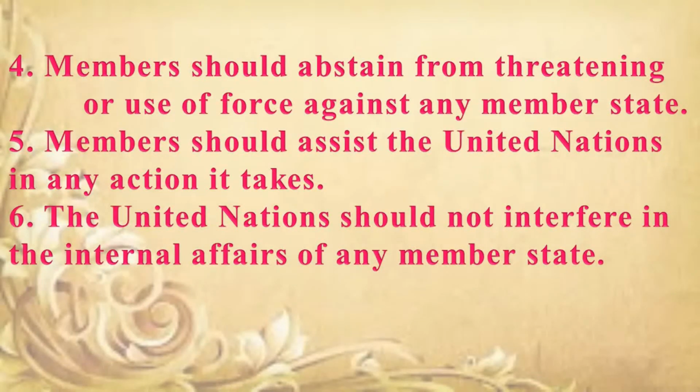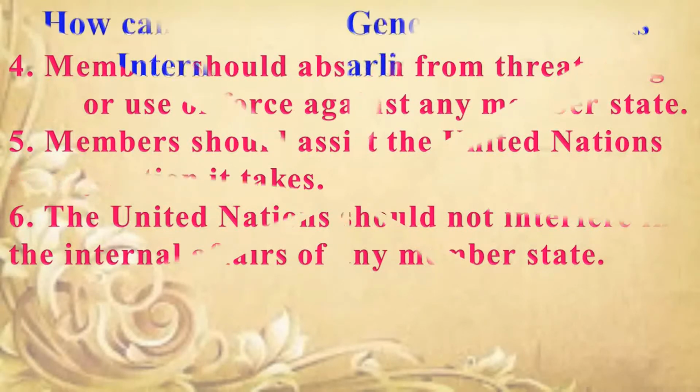Members should abstain from threatening or use of force against any member state. Members should assist the United Nations in any action it takes. The United Nations should not interfere in the internal affair of any member state.